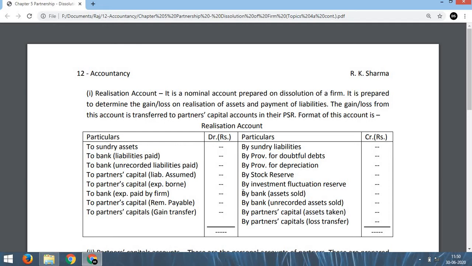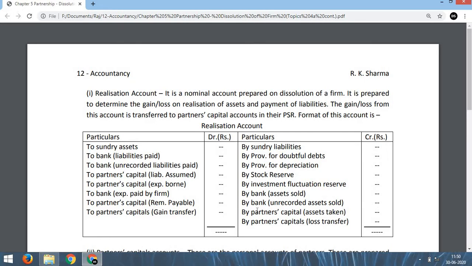You will write "By bank account." Below you will write machinery, furniture, debtors, building, etc., and their values will be written in the inner column and the total will be taken to the outer column. Similarly, if there is any unrecorded asset that is sold, we have to write the same thing, by bank. Here you have to write sale of unrecorded investment or sale of unrecorded furniture or sale of any other unrecorded asset. That is also to be written on this side.